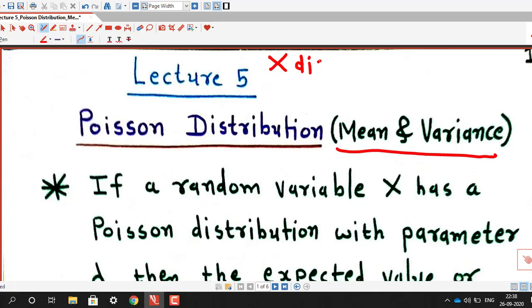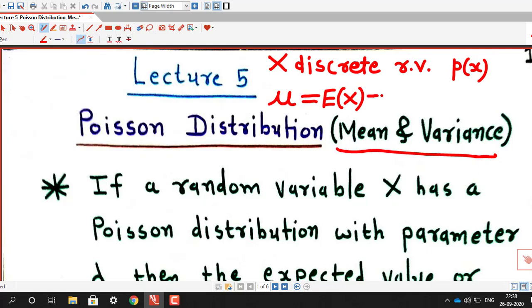As discussed in earlier lectures, if X is a discrete random variable with probability mass function p(x), then the mean of X is denoted by mu, also known as the expected value of X, and is defined as the summation of x times p(x), where the summation is over all possible values of the random variable X.